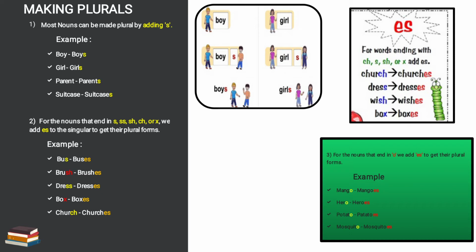So mango, we will add es, mangoes. Hero, o is at the last, we will add es, heroes. Potato, we will add es at the last, potatoes. Mosquito, we will add es at the last, that is mosquitoes. So this was the third rule.